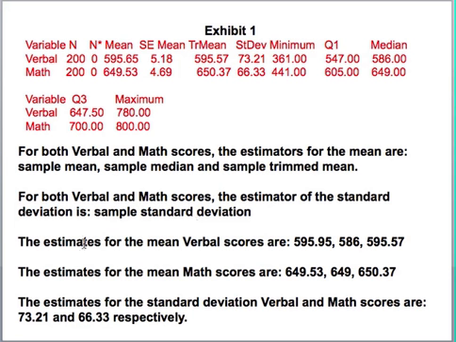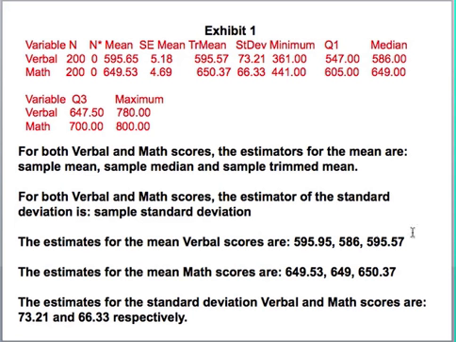Now the estimates for the mean verbal scores, the estimates now would be the actual value. So the mean estimate would be 595.65. The median estimate would be 586.